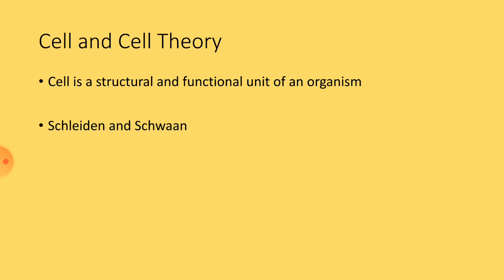First of all, the scientists named Schleiden and Schwann, who belonged to Germany, proposed a primary theory about cell in 1838. According to them, cell is the basic structural and functional unit of an organism, and they also proposed a cell theory or cell principle.